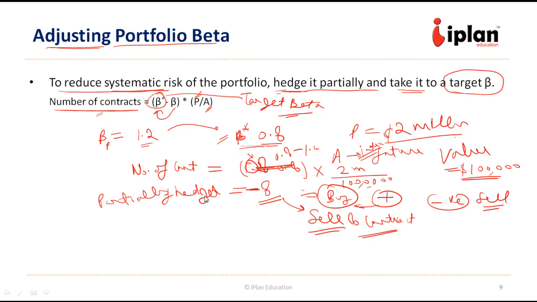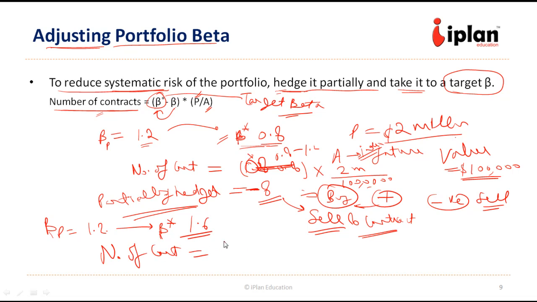And our exposure, our systematic risk comes down. Suppose our portfolio beta was 1.2 and we want to increase it to 1.6. We want to increase our exposure, increase our systematic risk. So the number of contracts which we are going to buy or sell will be 1.6, beta star has to come first, minus 1.2. Then we can multiply it by again 2 million by 100,000, which is 20.